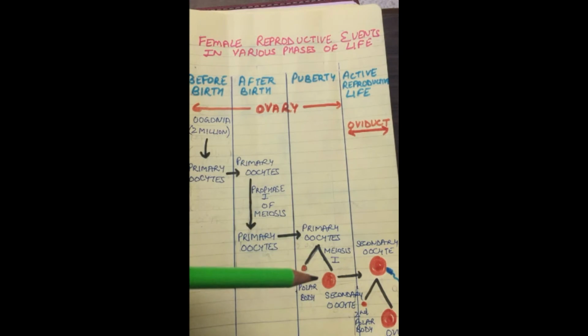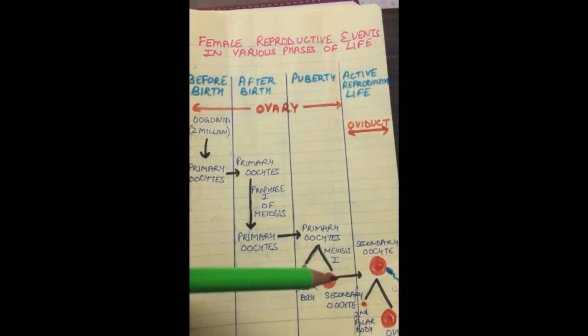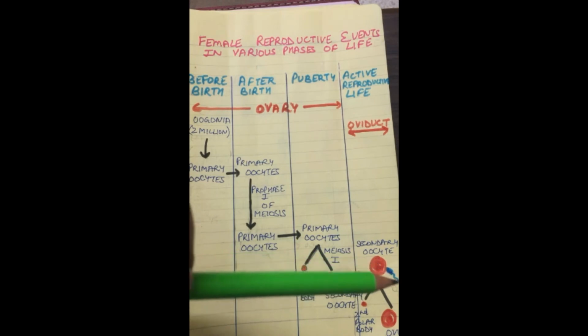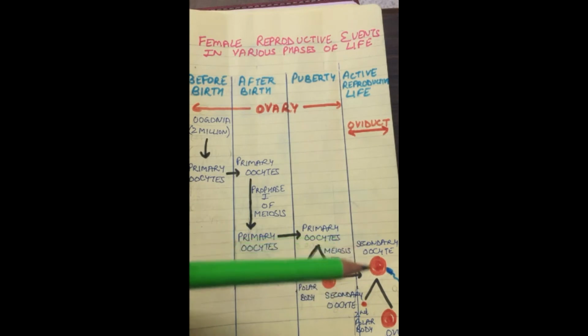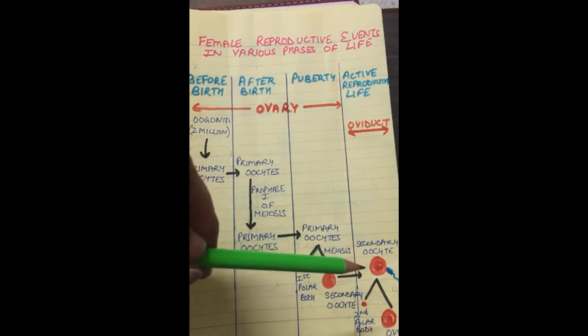Then once the secondary oocyte is released from the ovary, it reaches the fallopian tube. Now when this secondary oocyte in the fallopian tube, or in the oviduct, happens to be in contact with the sperm, then the secondary oocyte undergoes its meiosis too. If it does not find the sperm, fertilization will not occur and this secondary oocyte will degenerate. It will not undergo meiosis II. It will only undergo meiosis II when the sperm comes in contact with it.